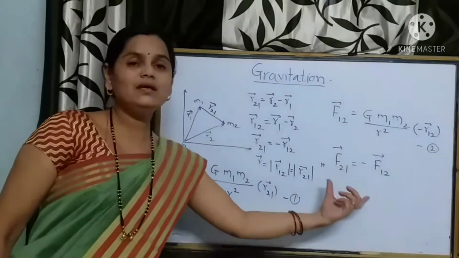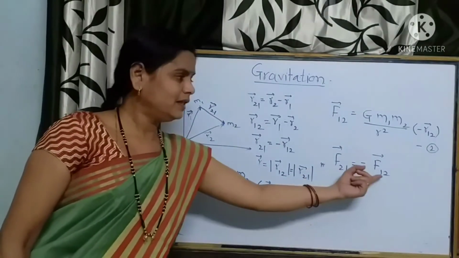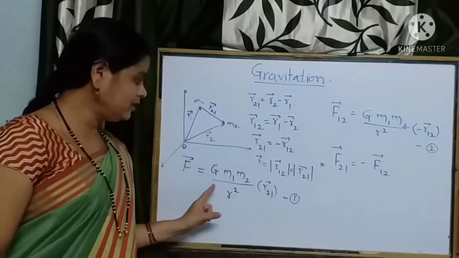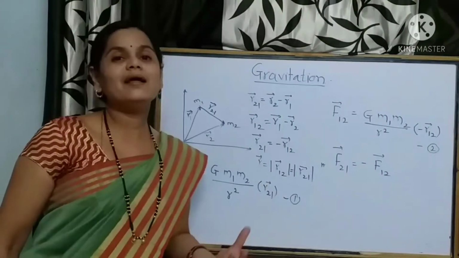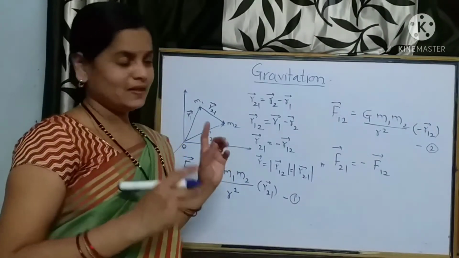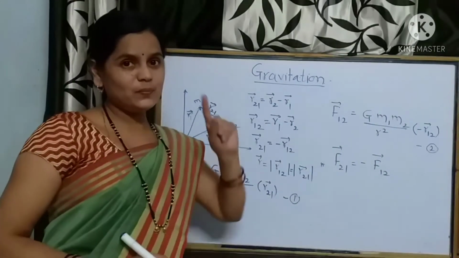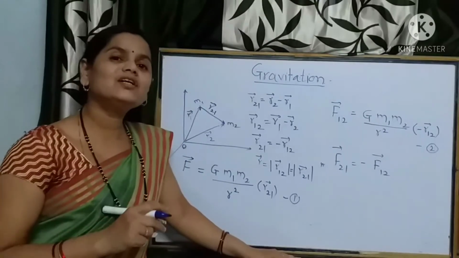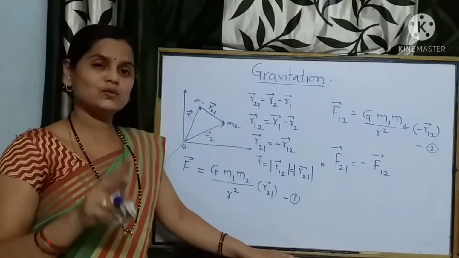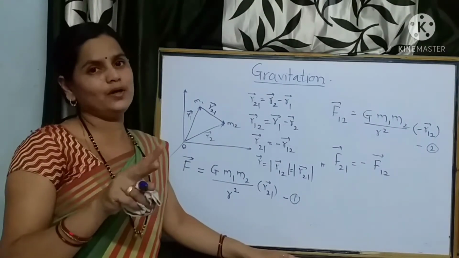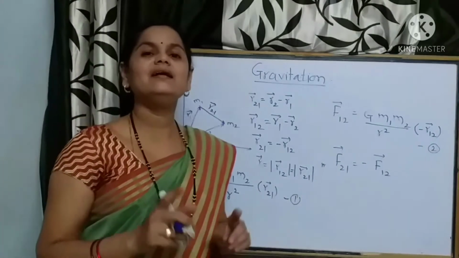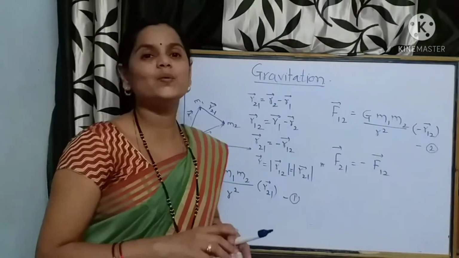They are having equal magnitudes. From these two equations, we conclude that they are having equal magnitude, but the directions are opposite. This is the second aspect regarding which we have proved that this gravitational force is a mutual force. It acts between the two point objects, which are having equal magnitude and are directed oppositely.